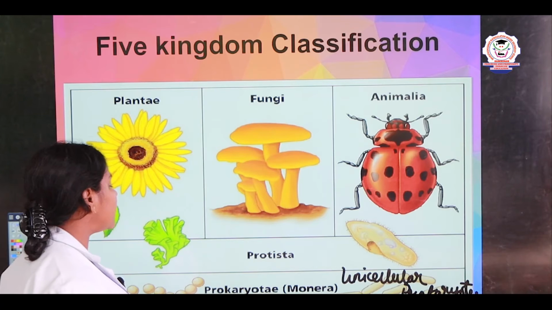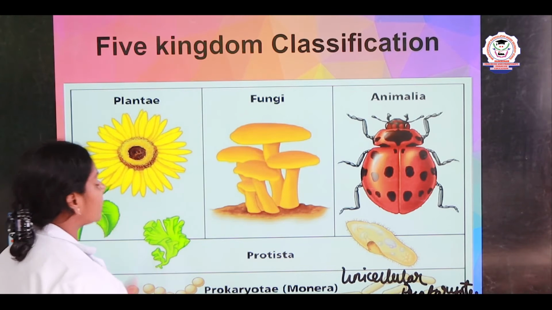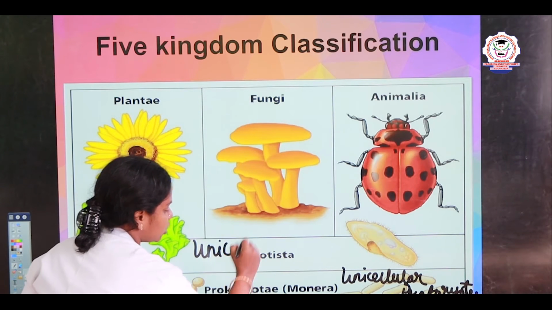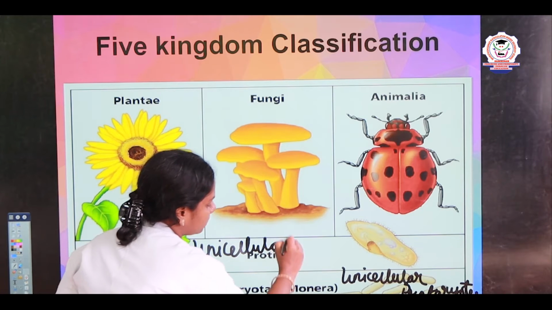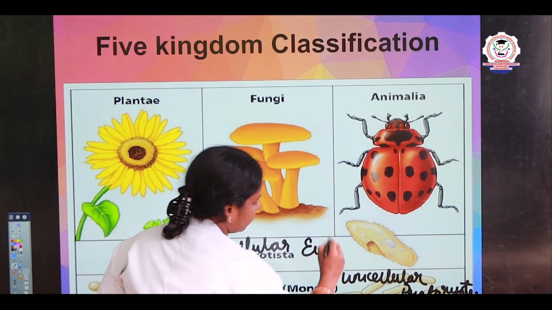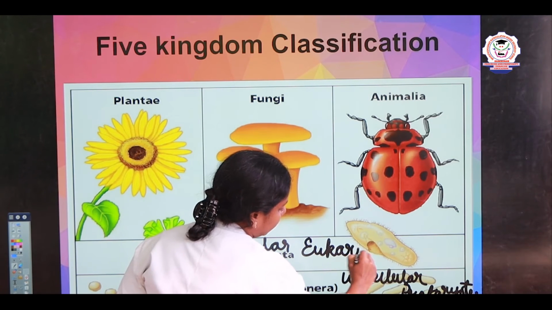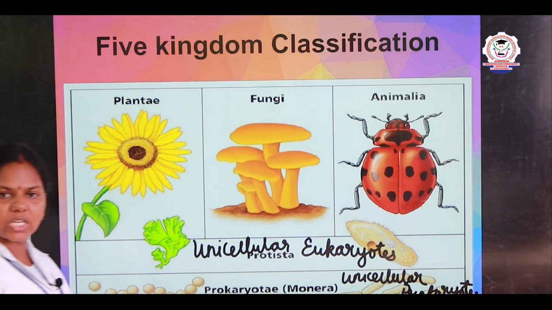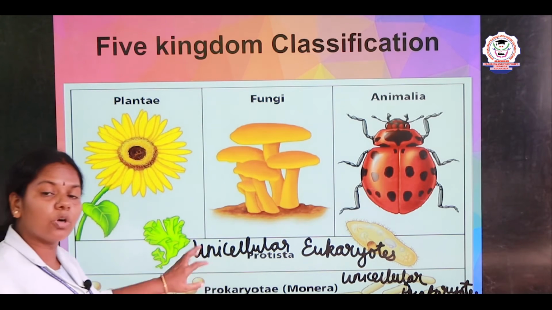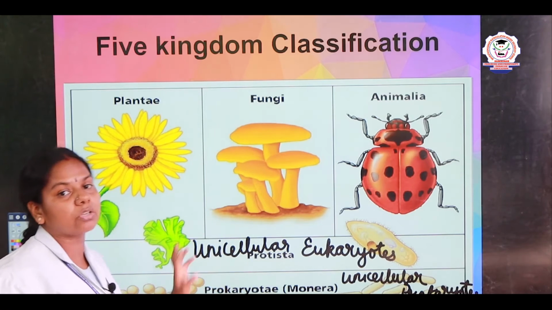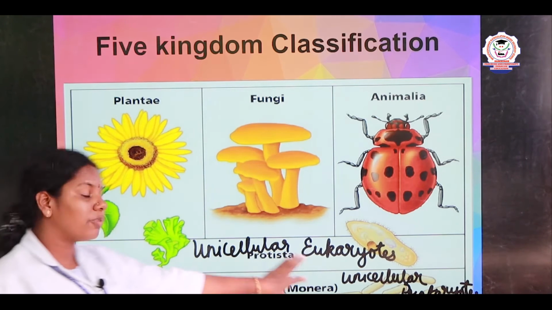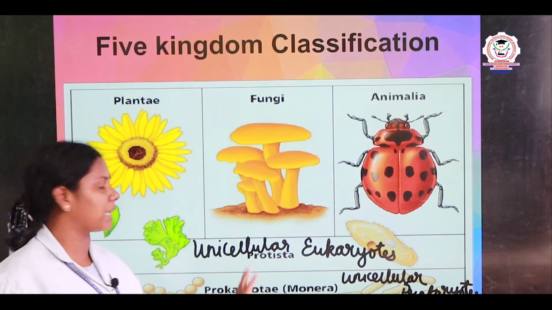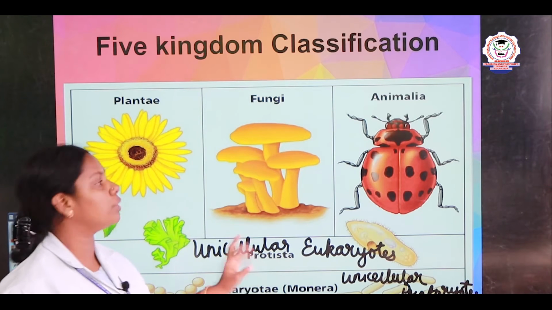So next one is Protista. The organisms which are unicellular eukaryotes are classified under the Protista. So based on the cell organization, both Monera and Protista are unicellular, but Monera is prokaryotic but Protista is eukaryotic. That is, they possess the true nucleus.